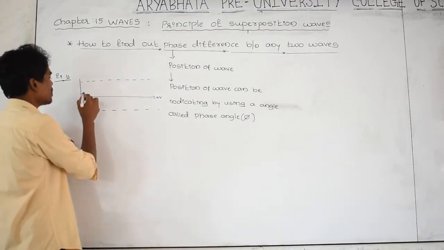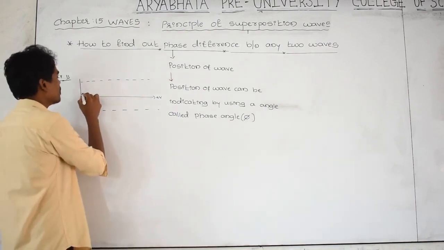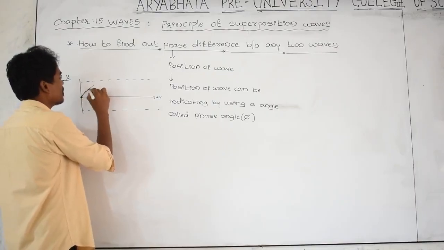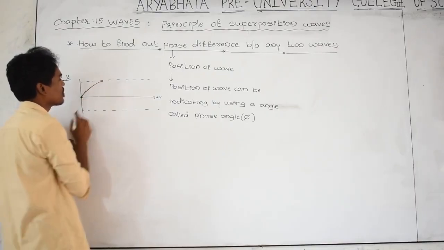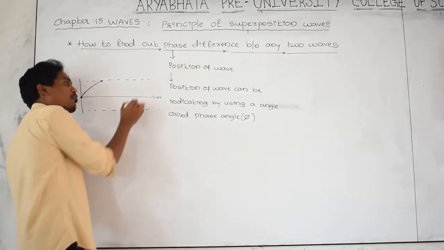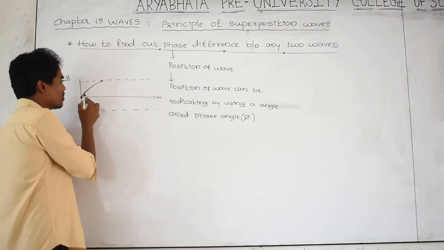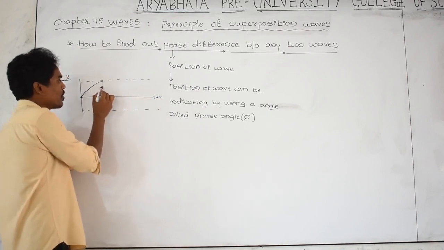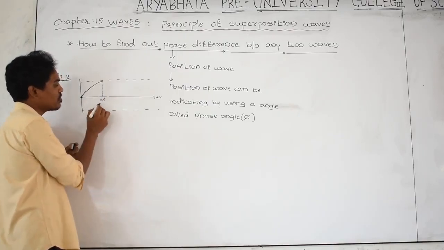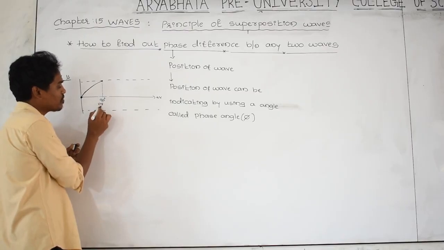Imagine now the disturbance is moving like this, and this is a waveform. The disturbance is moving like this in the form of waves. The position of the wave at this point I am indicating as 90 degree, or in terms of radian pi by 2.